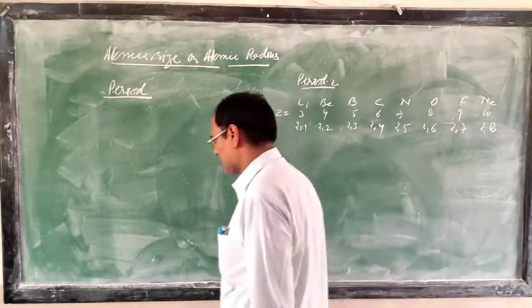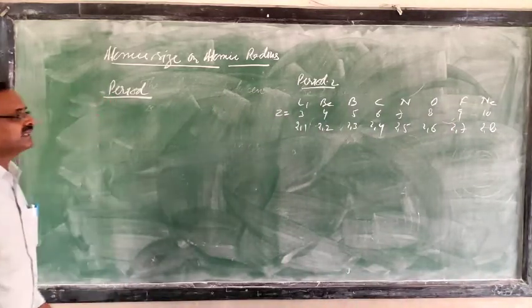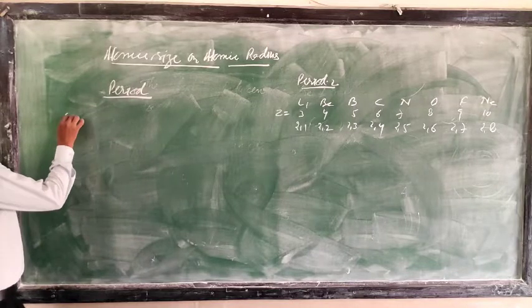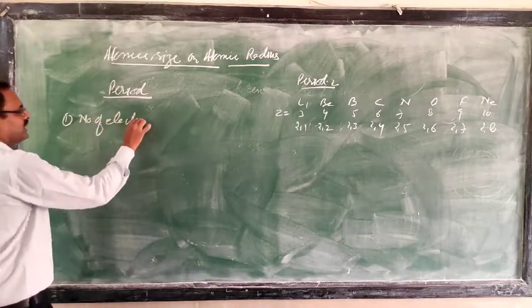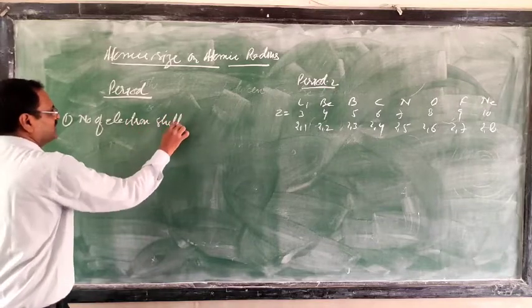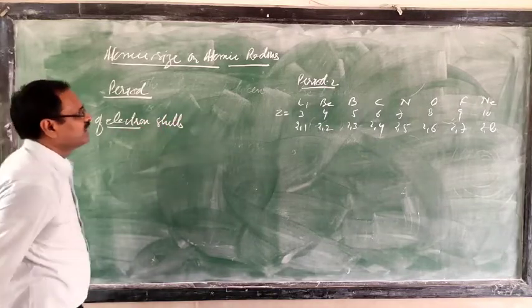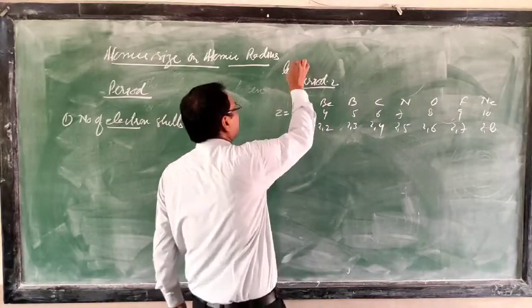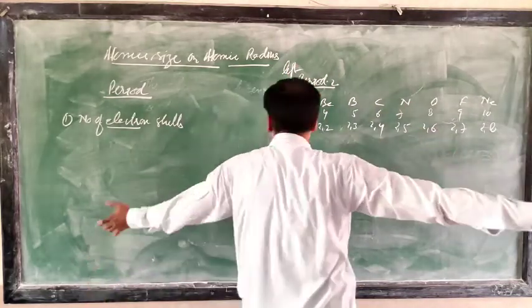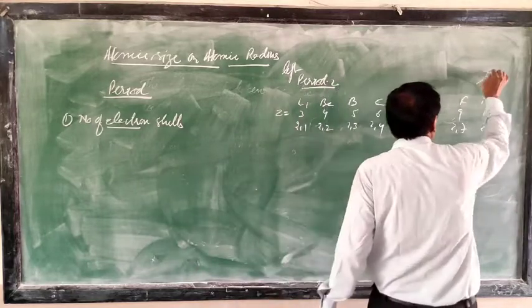So first we are going to apply these factors. The first factor is the number of electron cells. Just see, when you move in a period from left to right, this is the left side, just see in the hand, left and right. That is the right side.